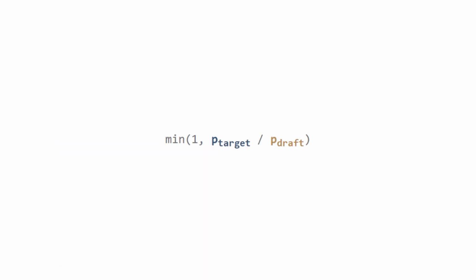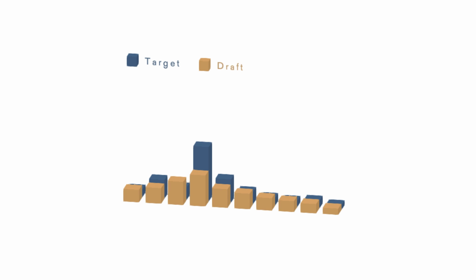So why this acceptance formula? Here's our target and draft distributions. The minimum of them represents the probability mass that's guaranteed to be accepted. When the draft exceeds target, tokens have a probability to be rejected, and when they're rejected, we resample from the residual. You may notice that this resulting probability distribution exactly matches the target model distribution, so we're guaranteed to generate the same tokens as the target model.